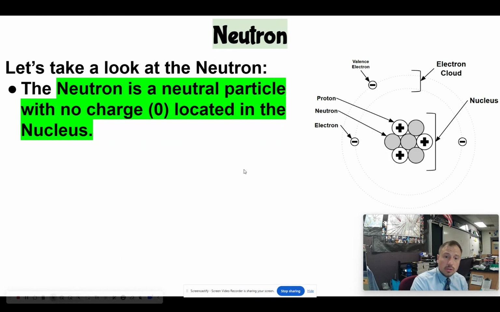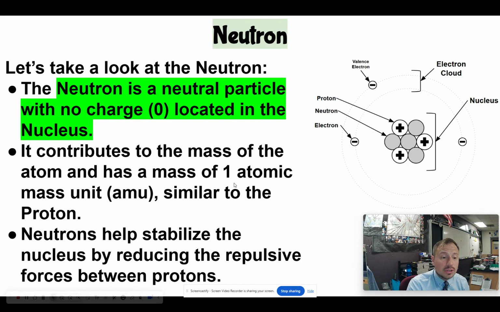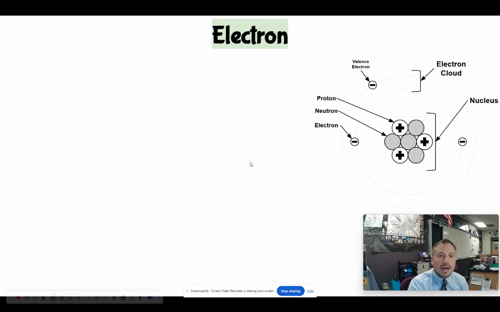Now the neutron. The neutron is a neutral particle with no charge, 0, located in the nucleus. It contributes to the mass. It's the same size as the proton. We just say 1 atomic mass unit, 1 AMU, similar to that proton. Neutrons help stabilize the nucleus by reducing the repulsive forces between those protons. The electromagnetic forces, they're going out. Well, the strong force holds the nucleus together, and the neutron helps out with that.